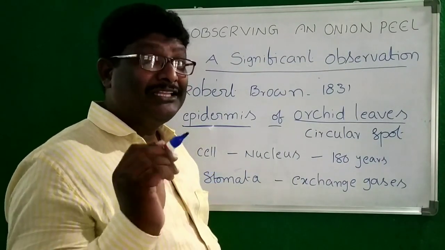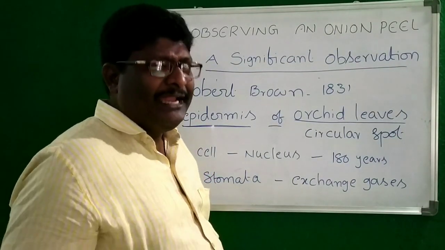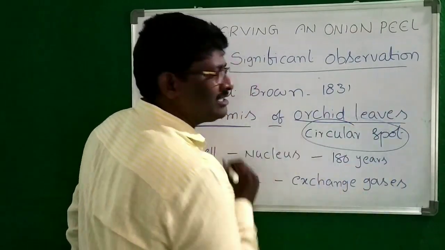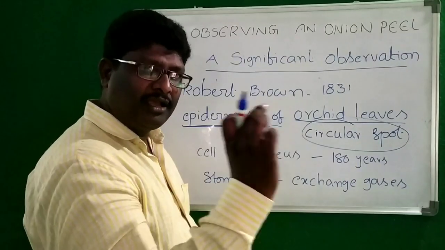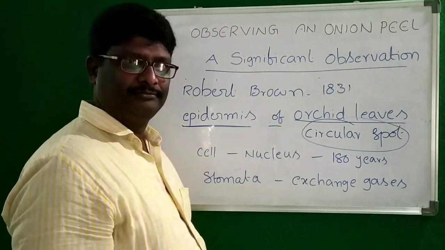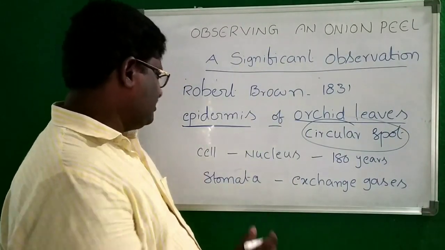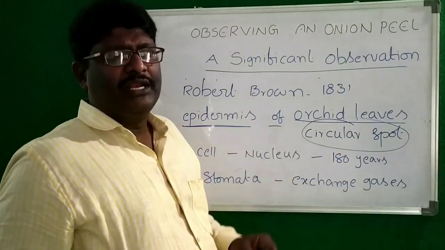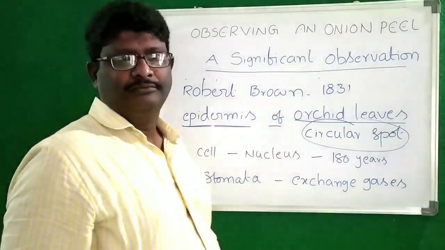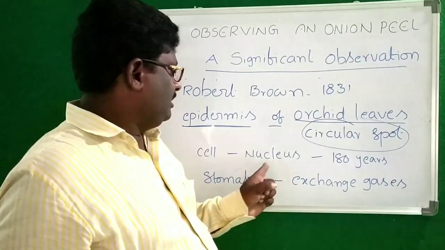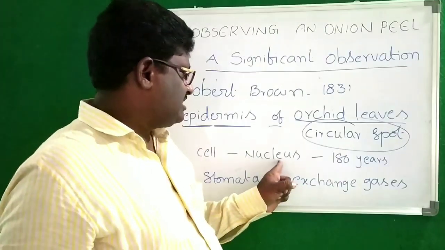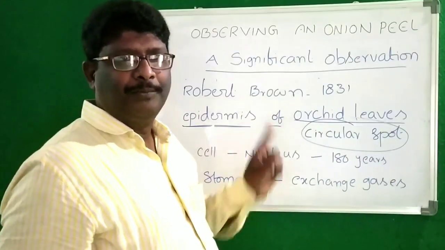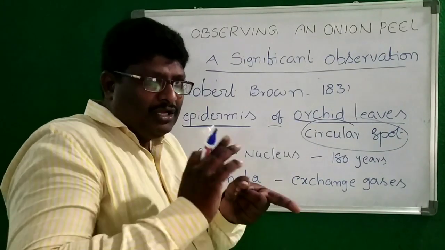How did he find out the shape of this nucleus? What did he say? It is a circular spot, circular in shape. And also, from the day Robert Hooke found the cell to the discovery of the nucleus by Robert Brown, do you know the gap in between?